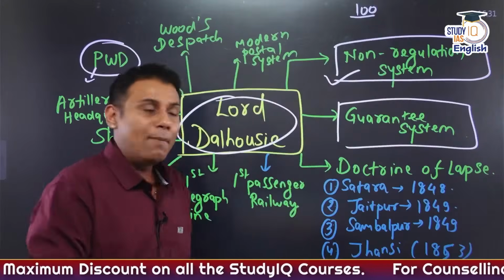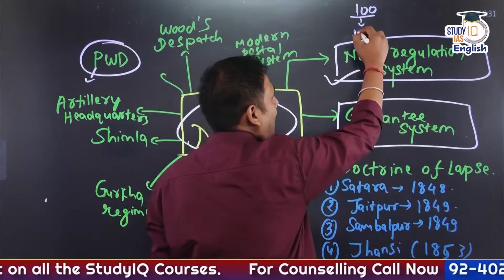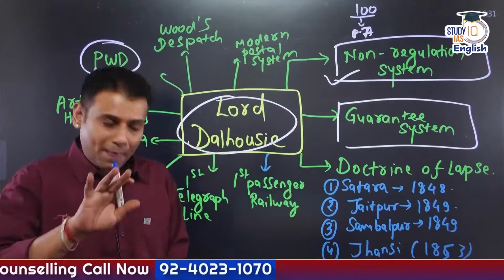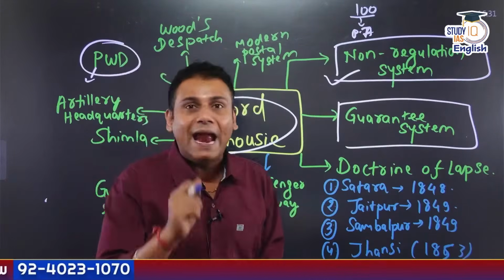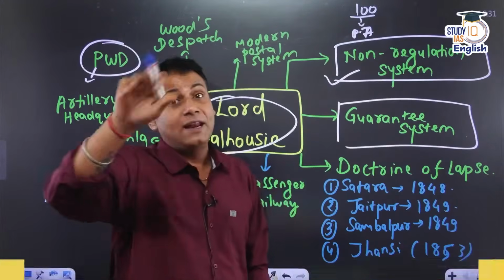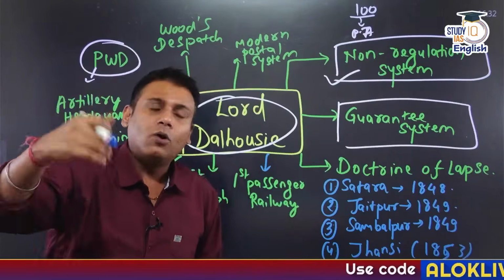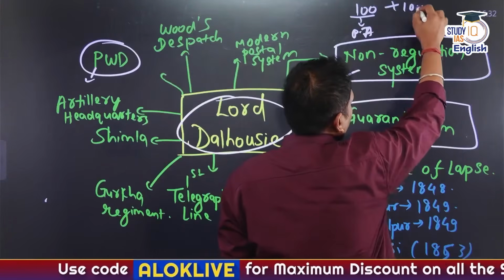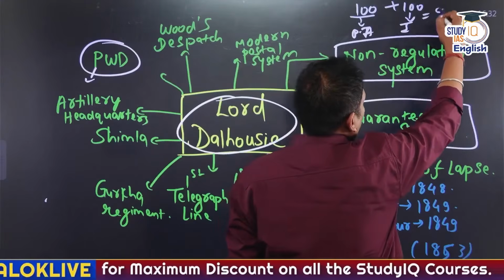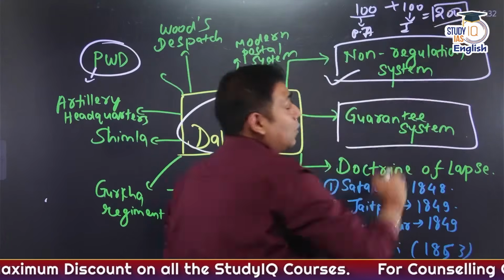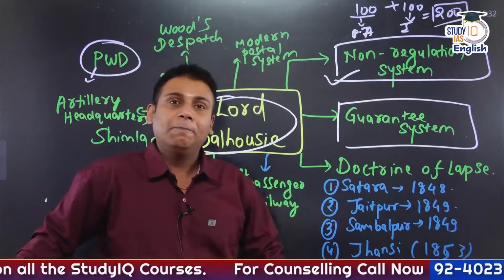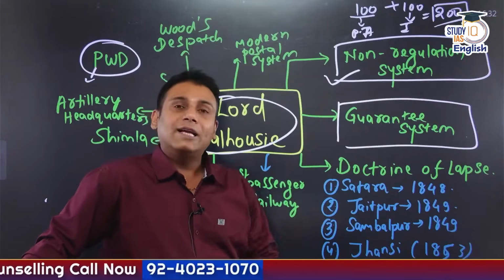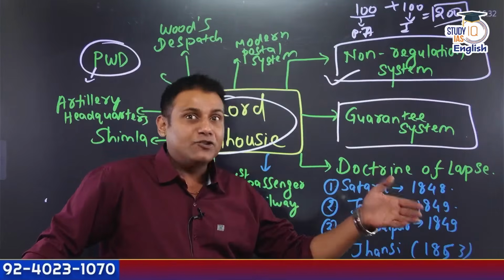So for example, I have invested 100 rupees for the next 20 years. So my principal amount here is rupees 100. Averagely, I would be getting at least 5% interest rate for the next 20 years. So how much does it become? My interest is approximately around 100 rupees. So what is the total amount? 200 rupees. So suppose as an investor, if I have invested 100 rupees into Indian Railways, in that case what will happen? I'll be getting back rupees 200.